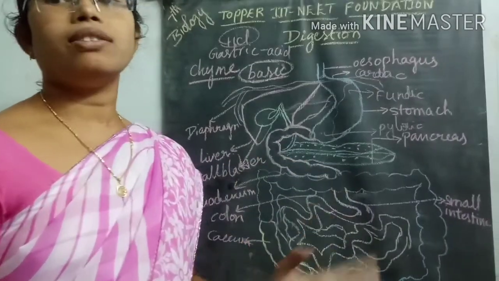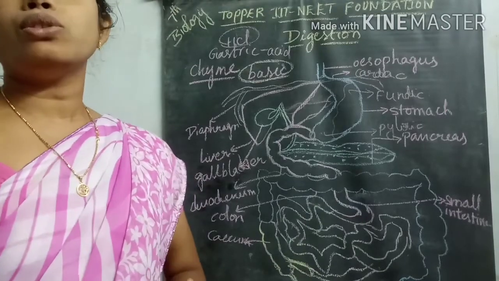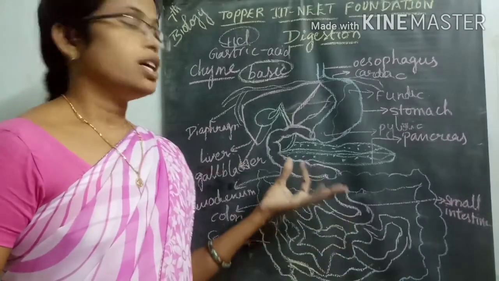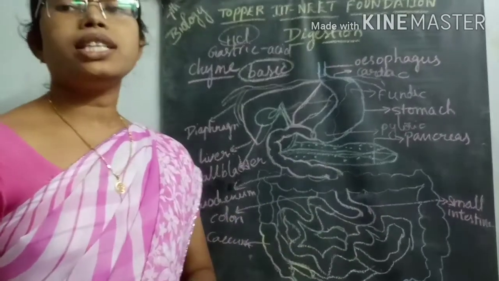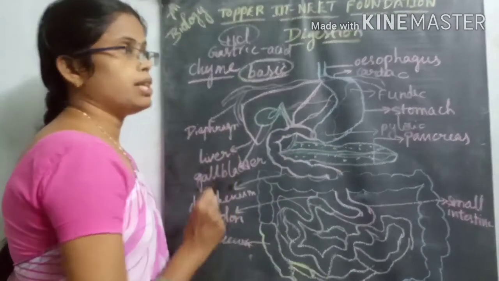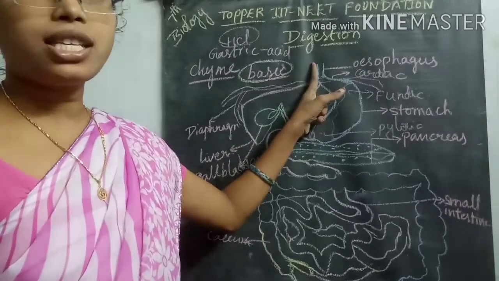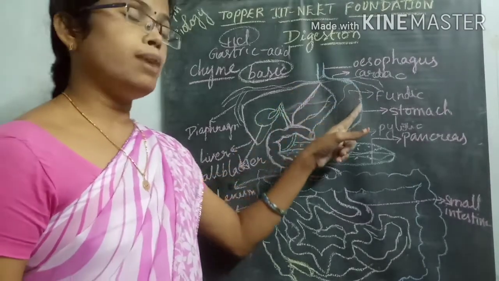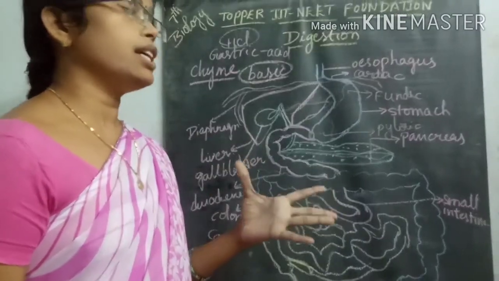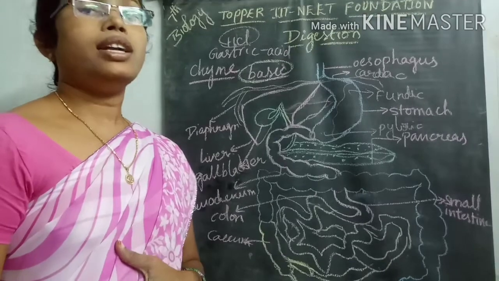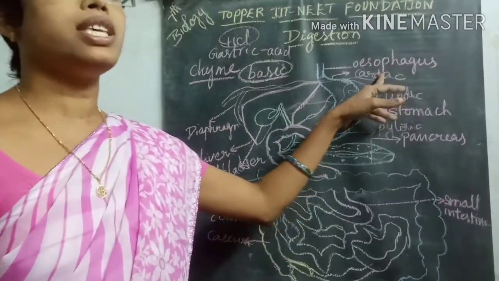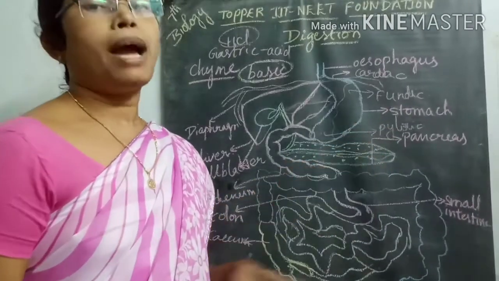to the small intestine. So the liver is connected to the small intestine region, and inside it will be like this. From the esophagus region, the food material enters into the stomach region. The stomach is a J-shaped structure, and it is divided mainly into three regions: the cardiac region, the fundic region, and the pyloric region.